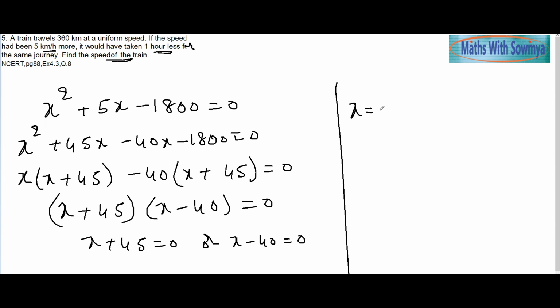We get x is equal to minus 45 or x is equal to 40.